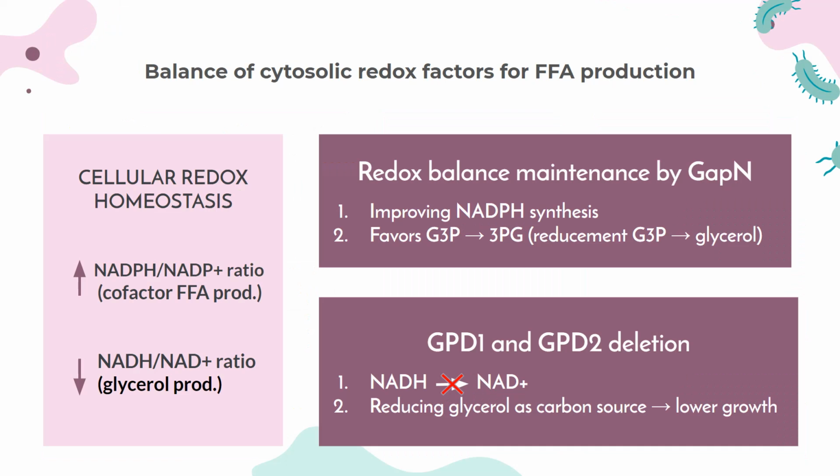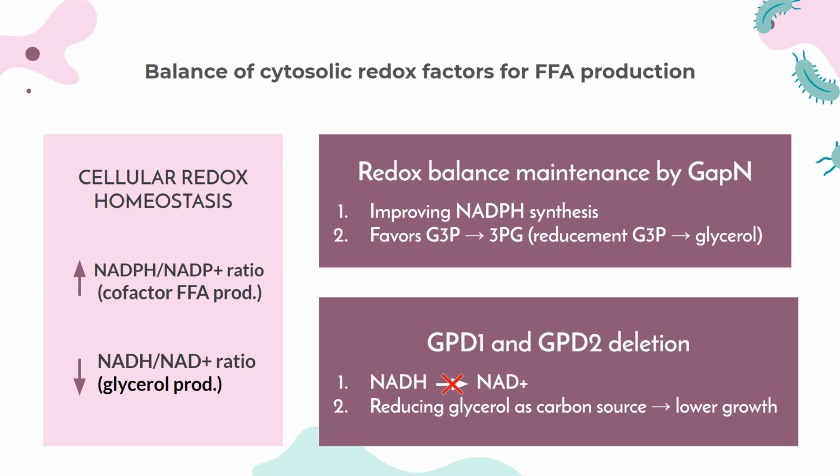In cellular redox homeostasis, NADH has to be low because it can result in glycerol accumulation, while NADPH has to be high because it is needed as the cofactor for fatty acid elongation. Thus, the balance has to be maintained by GAPN, which resulted in the increase of FFA production.